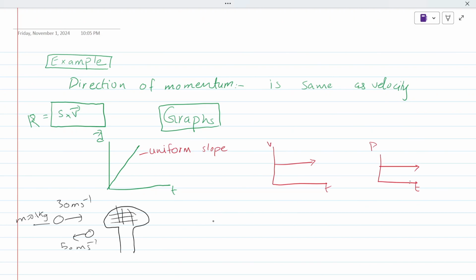Let us calculate the initial momentum. Pi would be m vi, m is 0.1, and vi is 30. The answer would be 3. No, the answer is not 3 meter per second, the unit is Newton seconds. I forgot to tell you about the unit. So it is 3 Newton seconds. And what would be the final momentum? The final momentum is m vf, mass is 0.1, vf is 50, the answer is 5 Newton seconds.